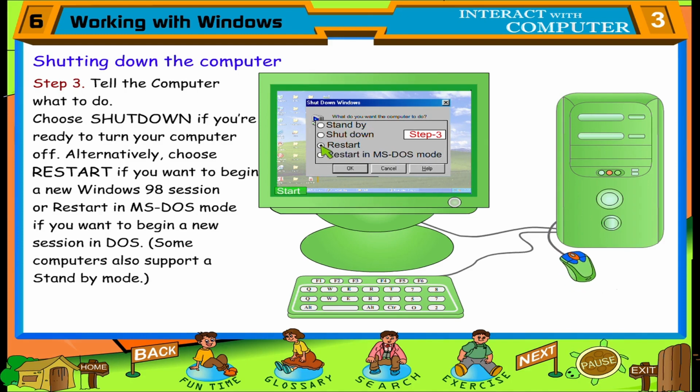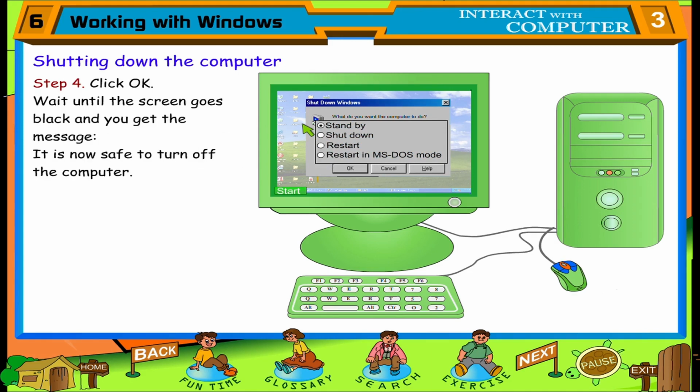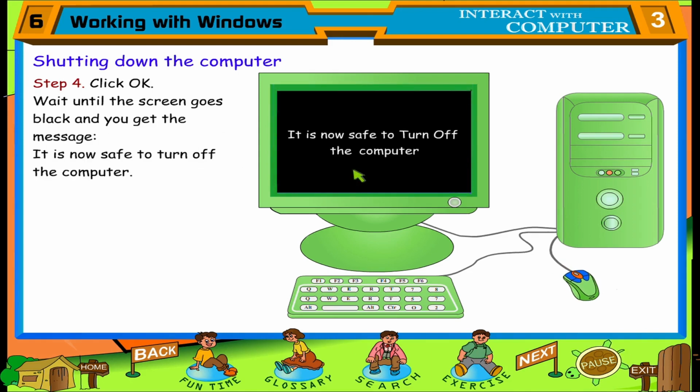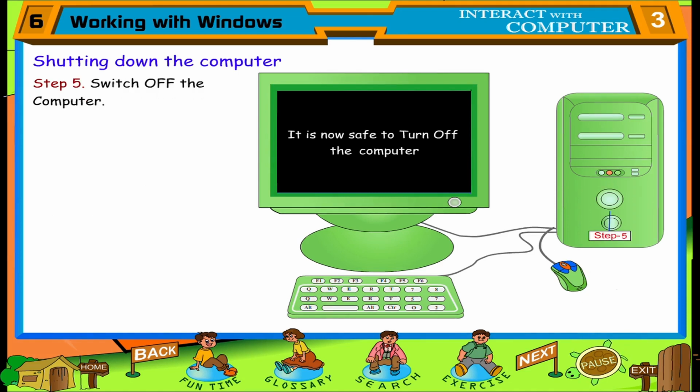Alternatively, choose Restart if you want to begin a new Windows 98 session, or Restart in MS-DOS mode if you want to begin a new session in DOS. Some computers also support a standby mode. Step 4. Click OK. Wait until the screen goes black and you get the message, "It is now safe to turn off the computer." Step 5. Switch off the computer. End of chapter.